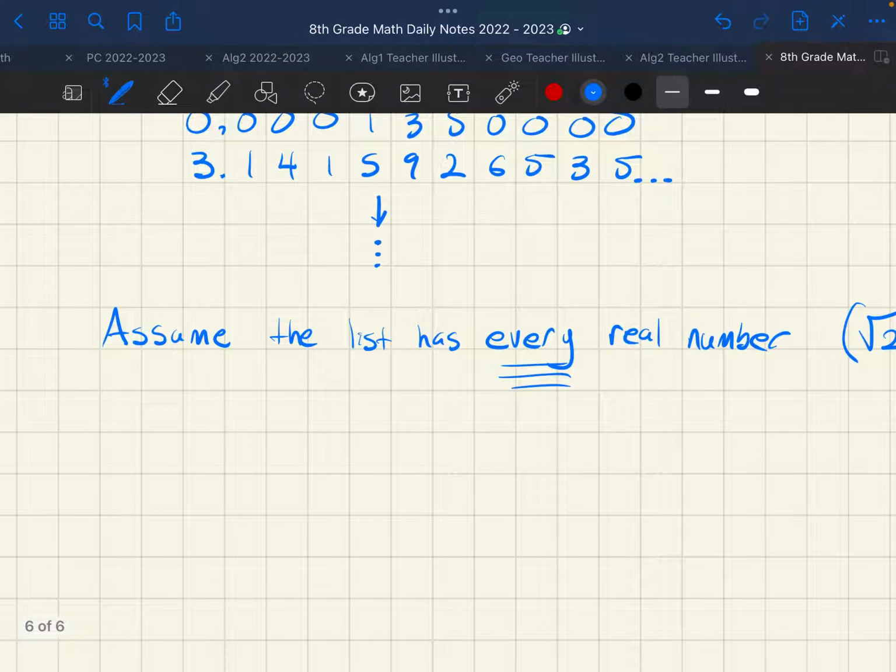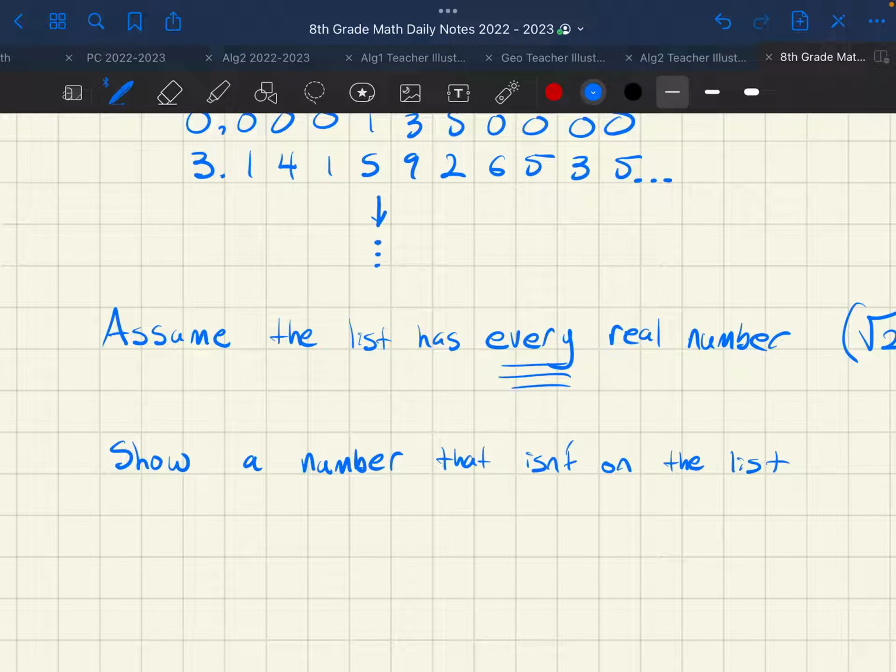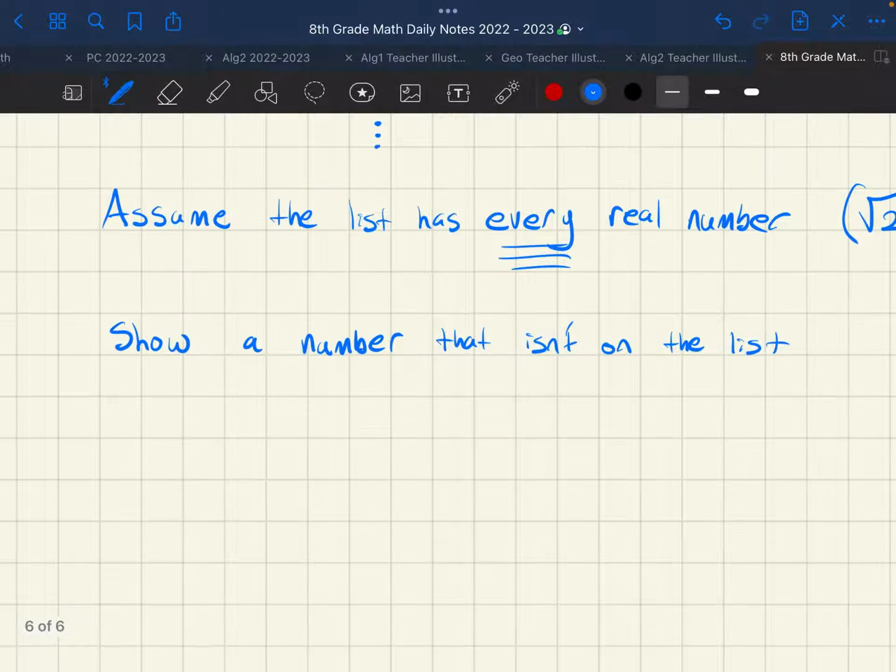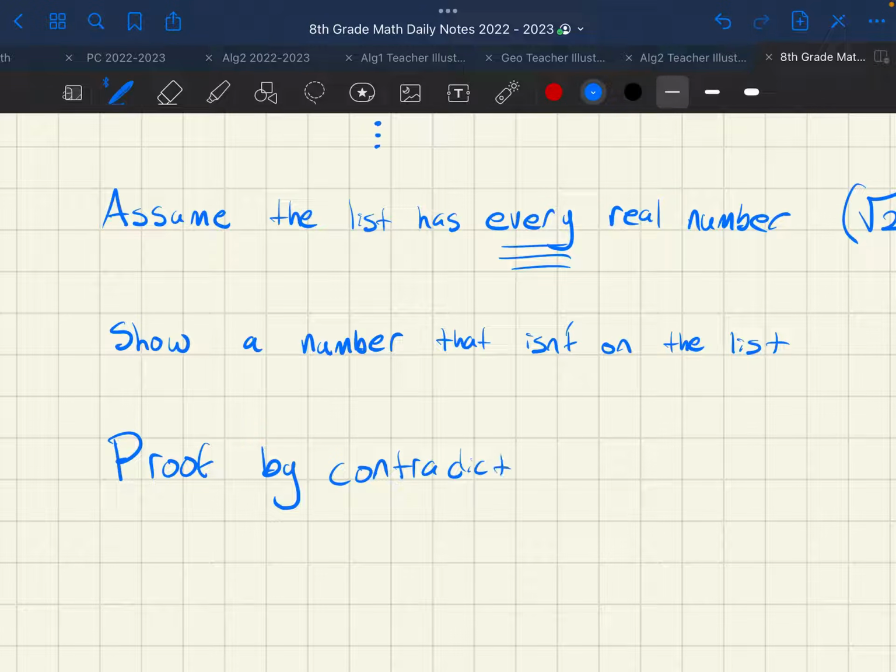So what I'm about to do is show a number that isn't on the list. And stay with me, because that's mind-bending. Like, Mr. Sindel, you're so silly. You already told us it has every number. How can you show us a number that isn't on the list? Because we already know that every number is on the list. This, in math, is called a contradiction. So this is called a proof by contradiction, and it's used all the time in math.